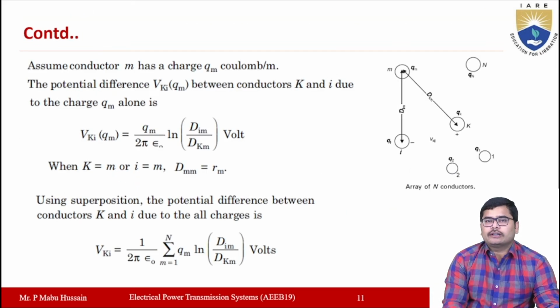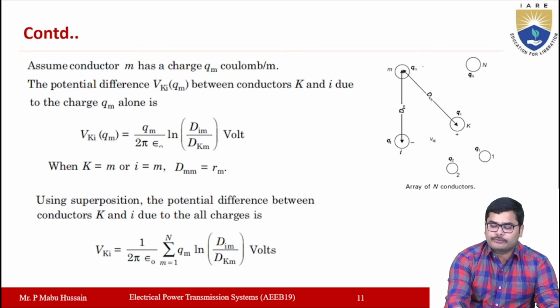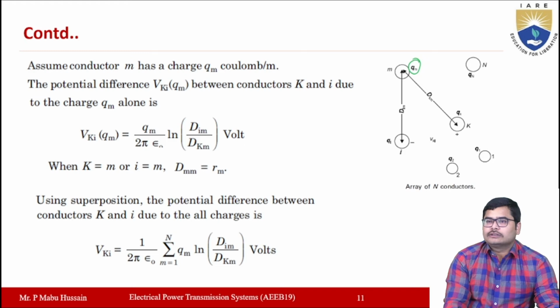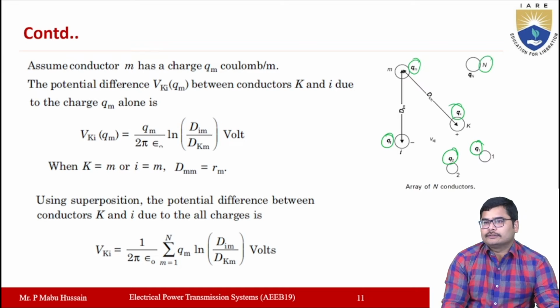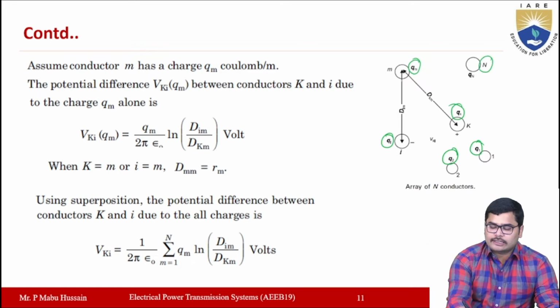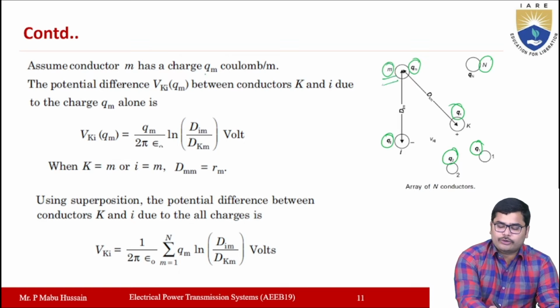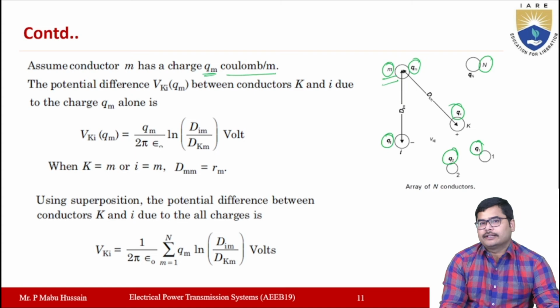So now assume that a conductor M has the charge Qm coulombs. Each conductor from 1 to N will have a charge. Those charges are represented as Q1, Q2, Qi, Qk, Qm and Qn like that. Here we are considering the conductor M, and the charge on the conductor M will be Qm coulombs per meter.